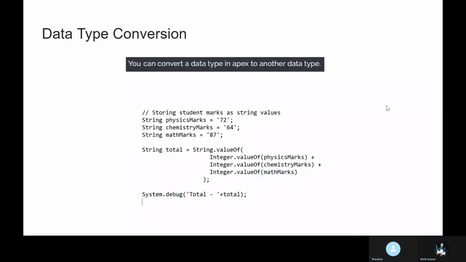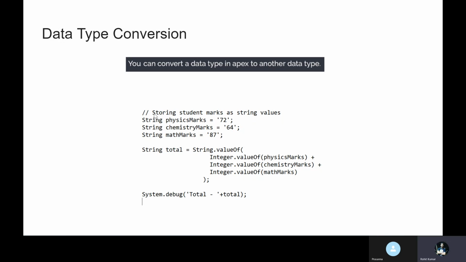Yes. Okay, so today we will learn all about the data type conversion. This is the last topic about the data type. We will learn all the topics regarding the next few levels, so don't worry about that. Here you can see data type conversion. Conversion is nothing but converting one data type to another data type. If you want to convert one data type to another, you can convert.